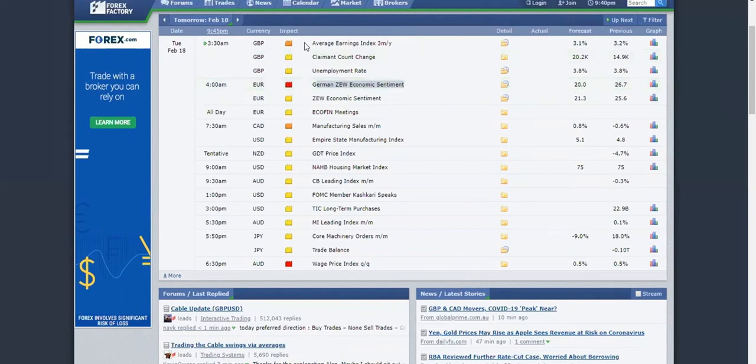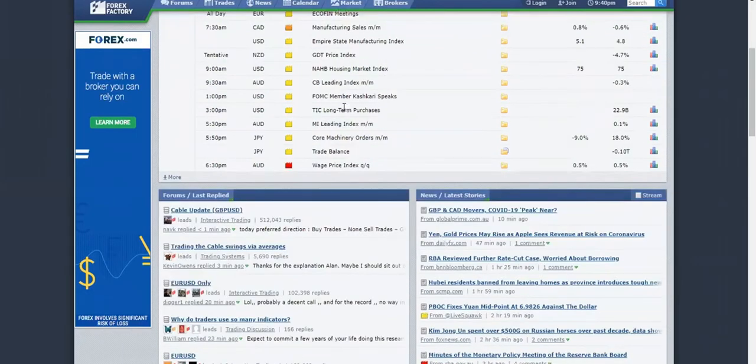We do have employment numbers coming out for the UK as well. With this one, we need to look at both the employment numbers as well as the average earnings index number. If either one of these numbers is below expectations, that will be negative for the British pound, but the numbers coming out of the UK have been positive overall. So if we do see positive numbers coming out of the UK, that will push the British pound up further.